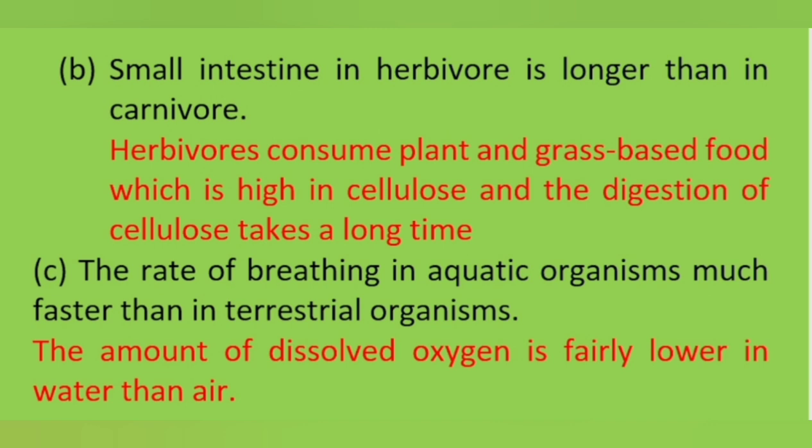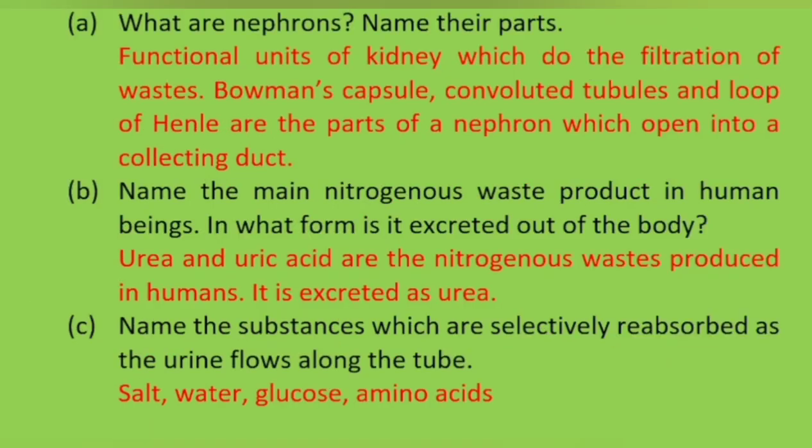Small intestine in herbivore is longer than in carnivore. We know herbivores consume plant and grass-based food which is high in cellulose, and the digestion of cellulose takes longer time. Whereas in carnivores like tigers, the intestine is shorter because meat is easier to digest. The rate of breathing in aquatic organisms is much faster than in terrestrial organisms because, as I mentioned in the previous question, dissolved oxygen is fairly lower in water than air.